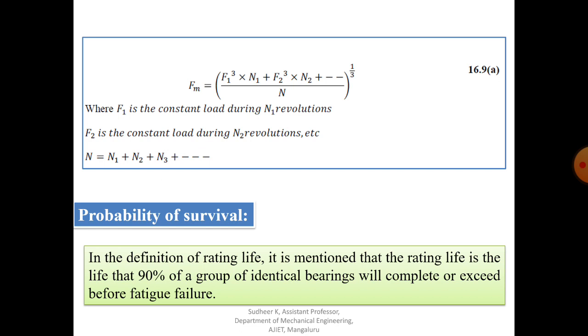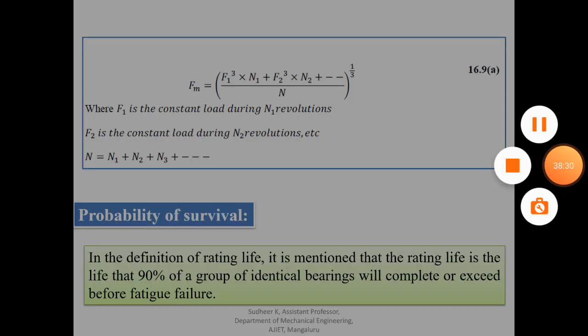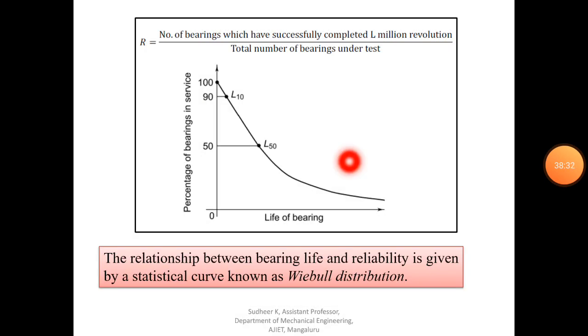Now the last important concept is probability of survival. In the definition of rating life, it is mentioned that rating life is the life that 90% of a group of identical bearings will complete or exceed before fatigue failure. This 90% is the probability we consider in the design of rolling contact bearings.